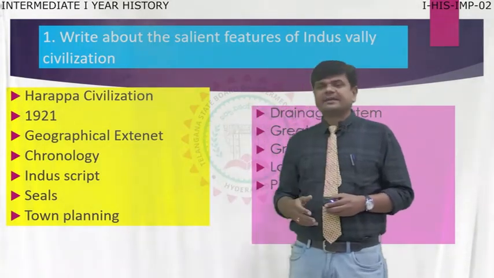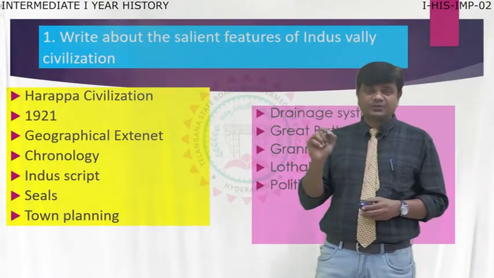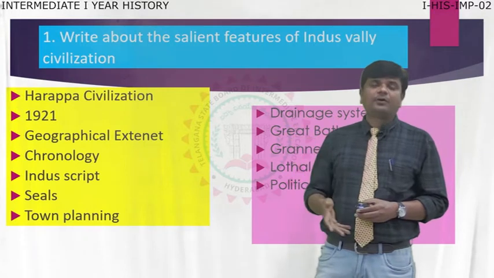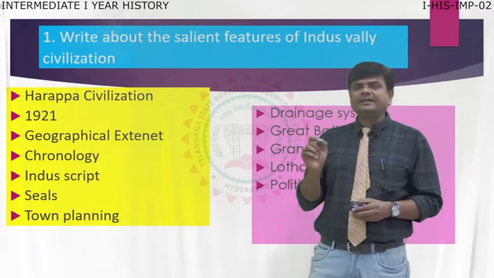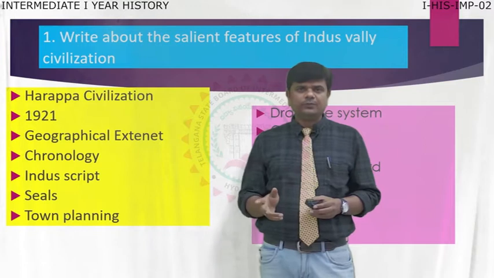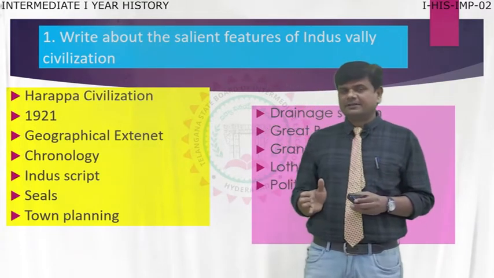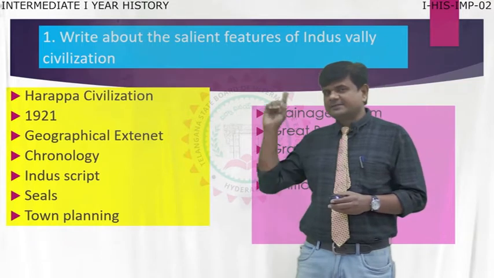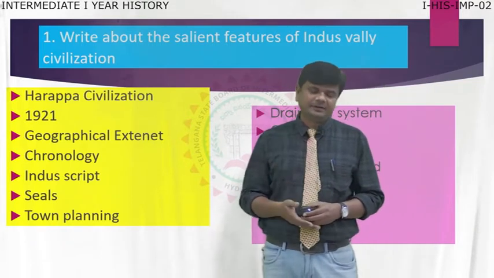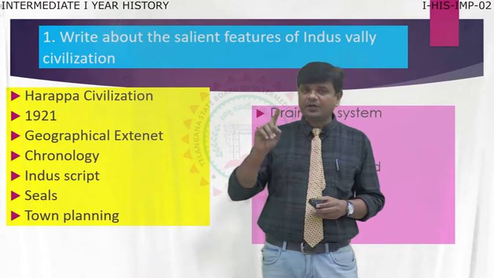Now moving to the second point you are going to write, that is 1921, which is a very, very important year. In 1921 to 22, the archaeologists first discovered the Indus Valley civilization in India. That is the year 1921.